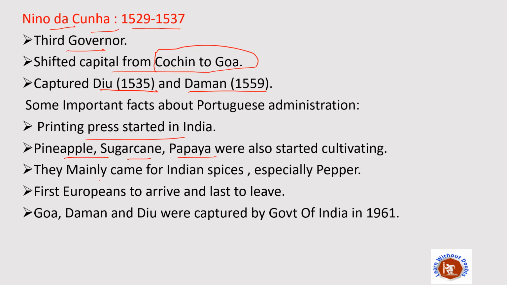And as we have already seen, they first came over here as merchants, and once they established their factories in India, they later went into administration. They mainly came here for Indian spices, especially pepper. Indian pepper was very popular in Portugal. So they mainly came here for Indian spices, and they started doing administration later on.